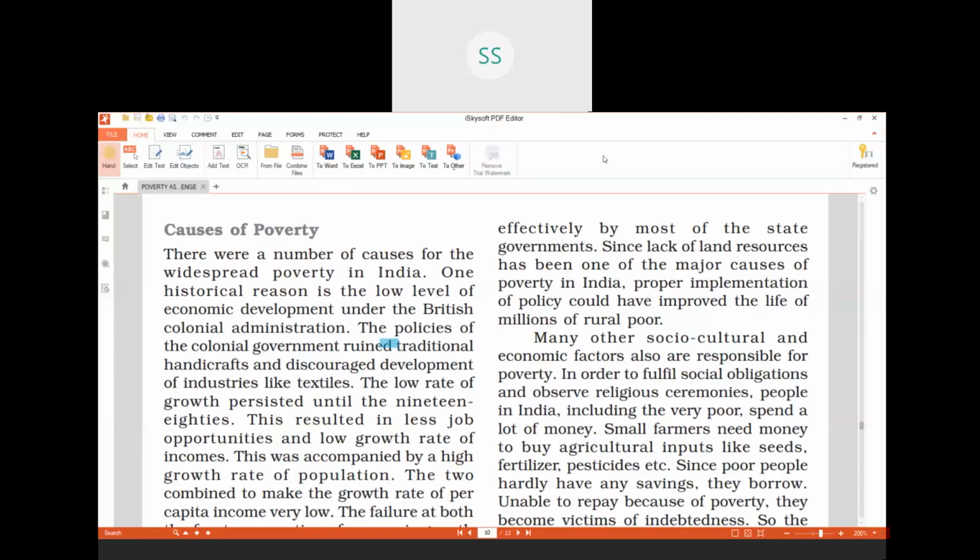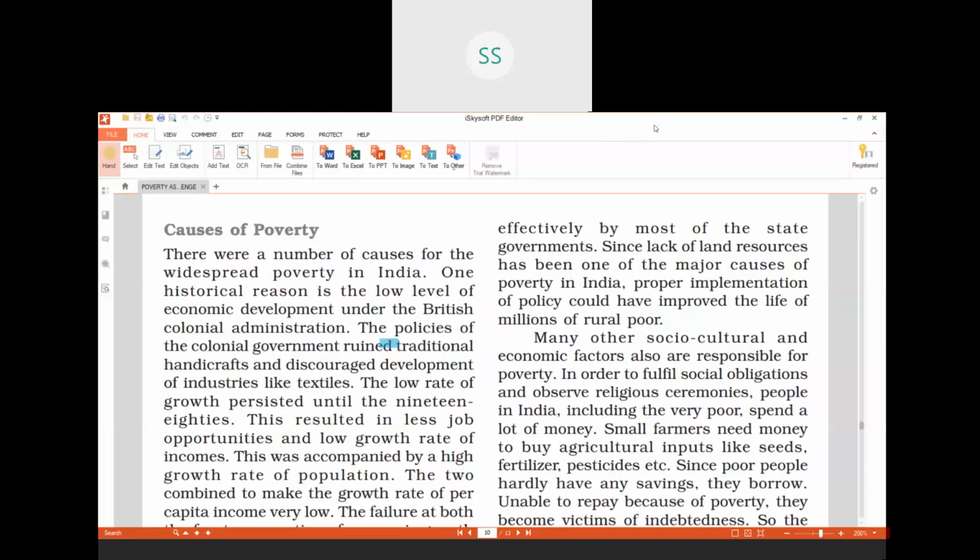Because children, you might have studied in history chapters that once upon a time, before the Britishers came to India, India was a very rich country. But when Britishers came to India, they ruined our development in all the spheres. Especially, they ruined our traditional handicrafts industry.